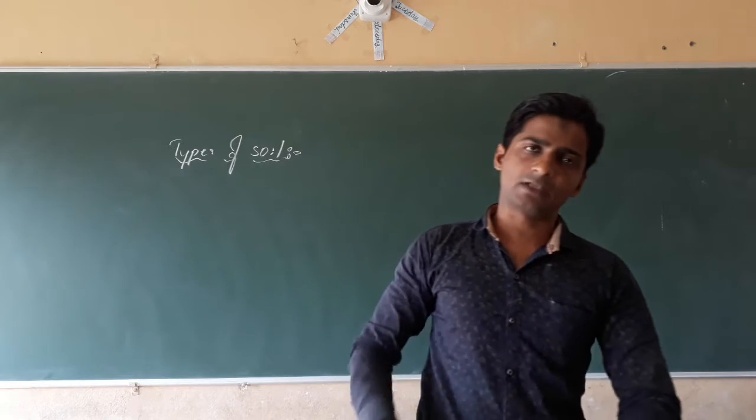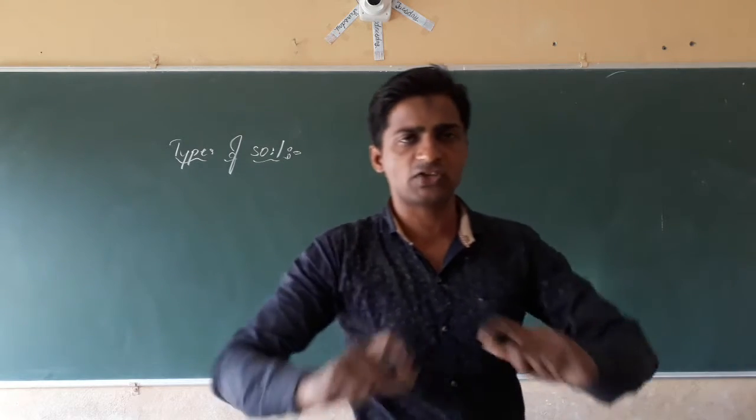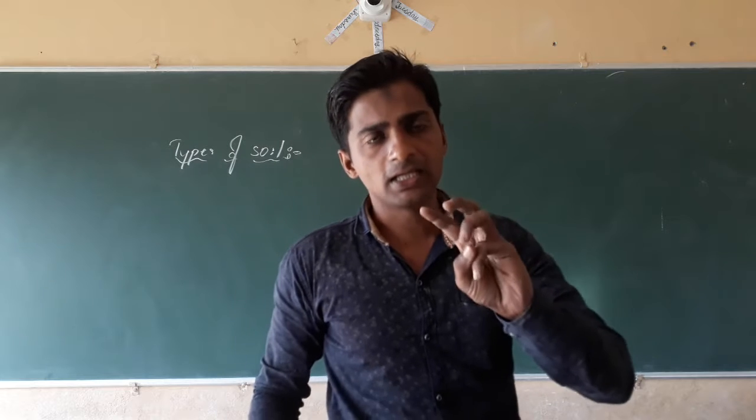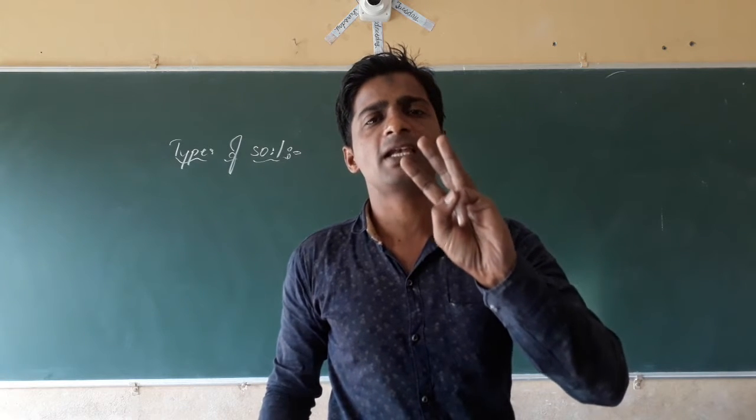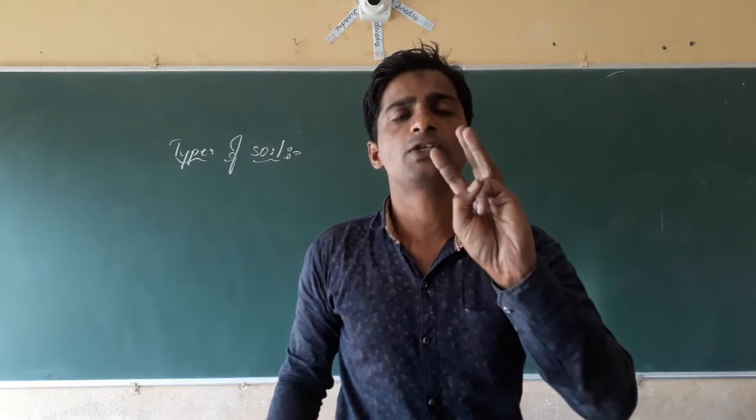Mainly, there are different classifications of soil. Broadly, soil is classified into three types.